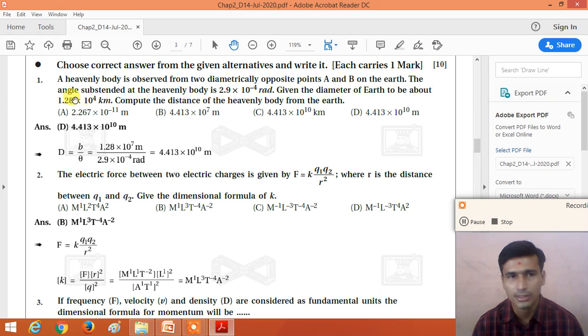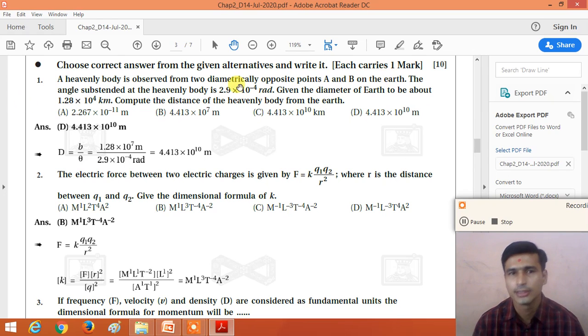The angle subtended at the heavenly body is 2.9 into 10 raised to minus 4 radian. Now given the diameter of the earth to be about 1.28 into 10 raised to 4 kilometer, compute the distance of the heavenly body from the earth.